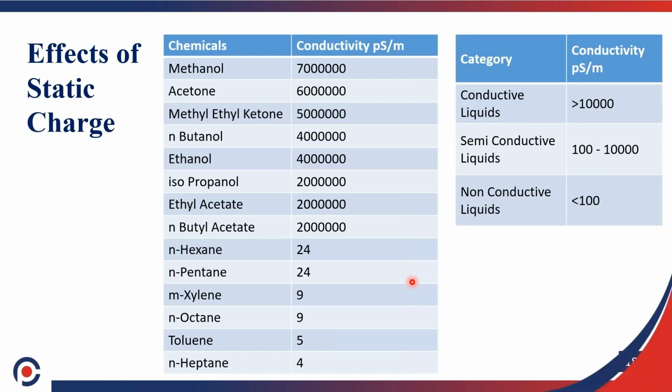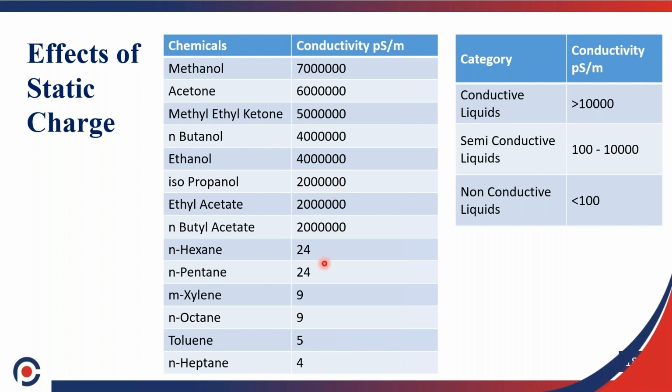Then you can see that the conductivities of some chemicals are mentioned here. Methanol has this much conductivity. With higher conductivity, the liquid easily transfers electrons, that is, it transfers the charges from the system to the surroundings. So the charge can be easily dissipated.